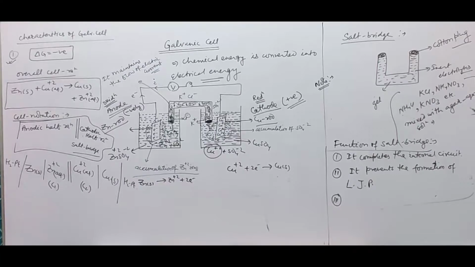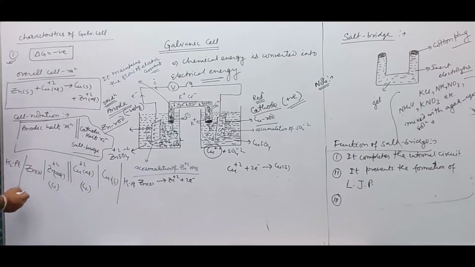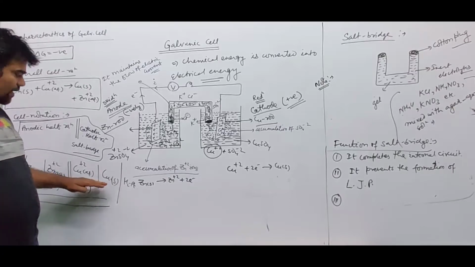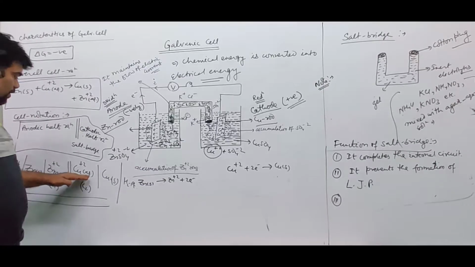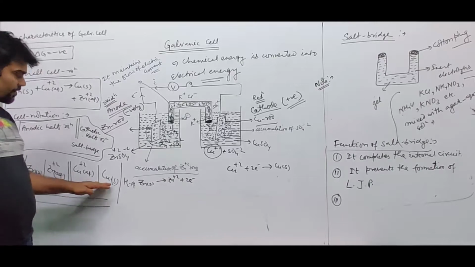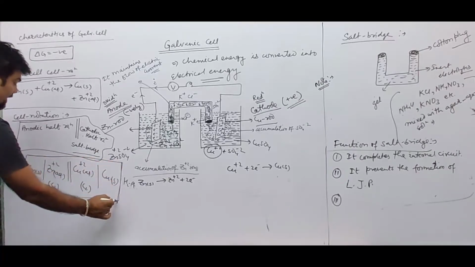So this is the cell notation of the galvanic cell. Zinc solid converted to zinc 2 plus aqueous with concentration C1, copper 2 plus aqueous with C2 gives rise to copper solid. This is the cell notation of the galvanic cell.